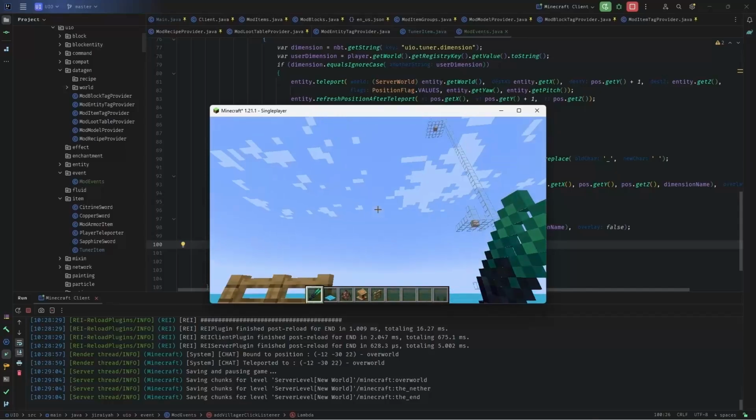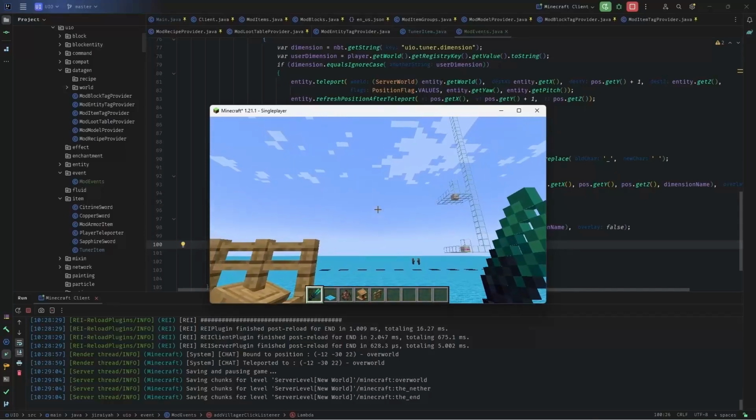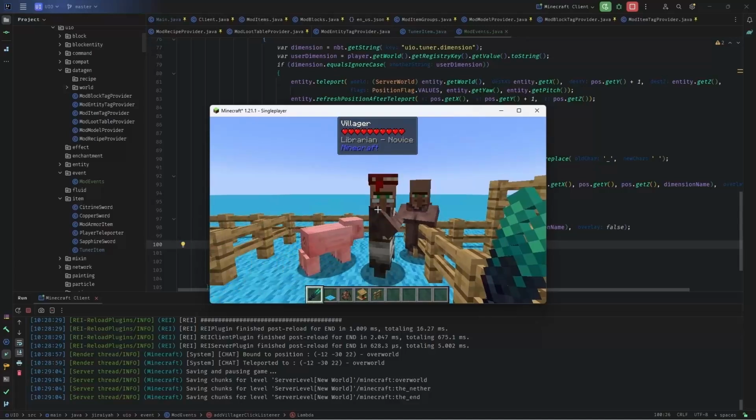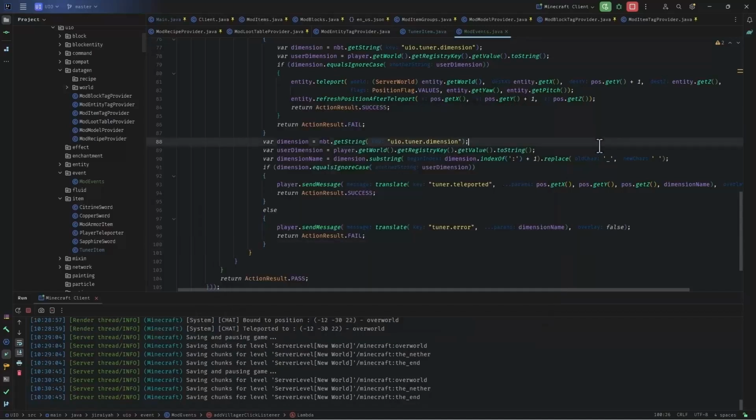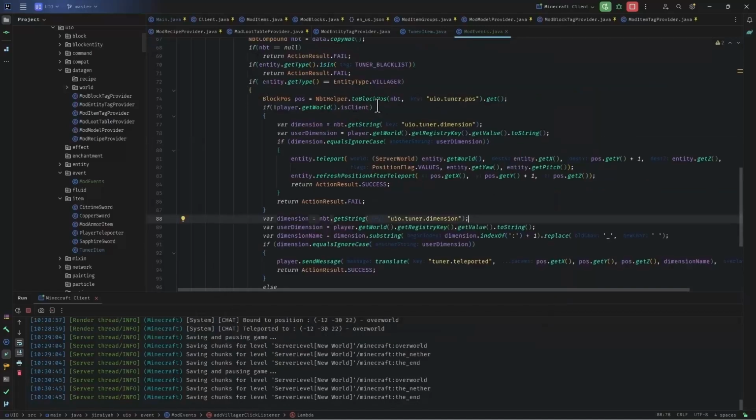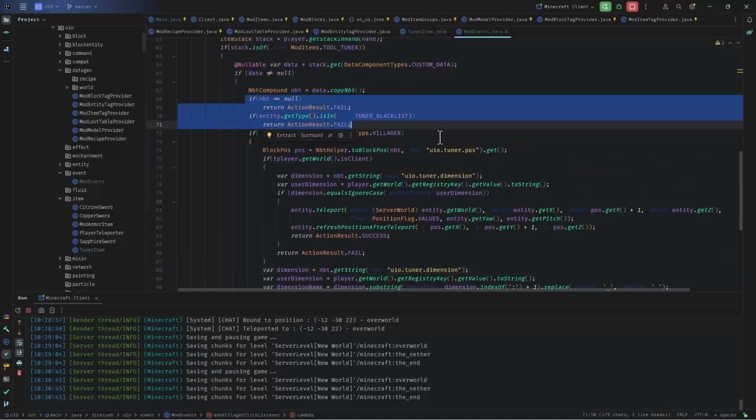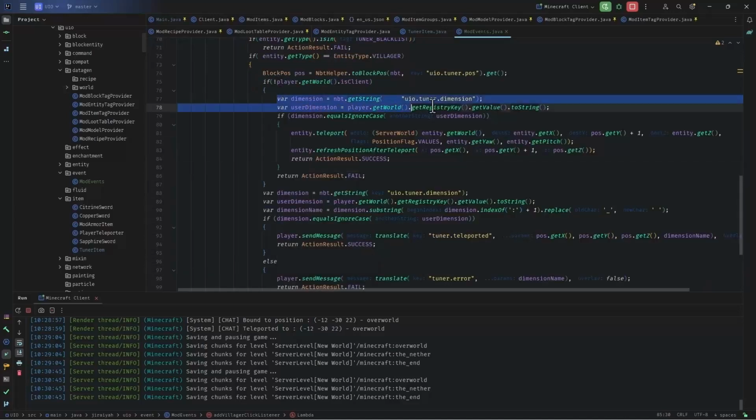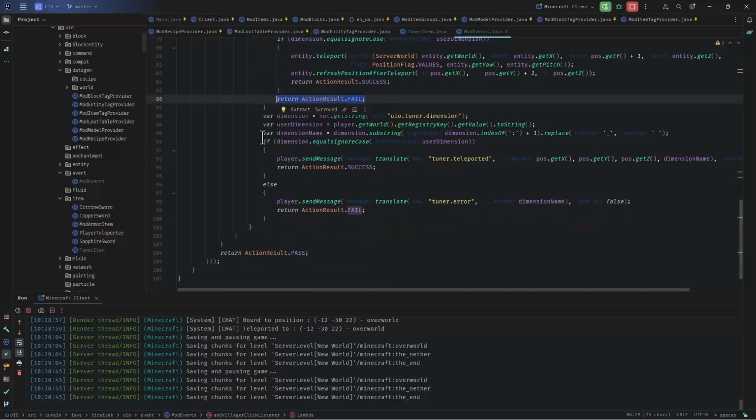If I bind this tuner into another dimension and come back to overworld and click on this villager, what do you think will happen? Will it open the trade panel or will it consume the event or whatever? Let's take a look at the logic here. We had NBT on the data. That's correct. We bound it to another dimension. We are clicking on the villager, so we will fall here. However, we are checking the dimension here, and the dimension is not correct. So on the server side, we will fail, and on the client side, we will get the message and fail. When we fail the event, nothing will happen.